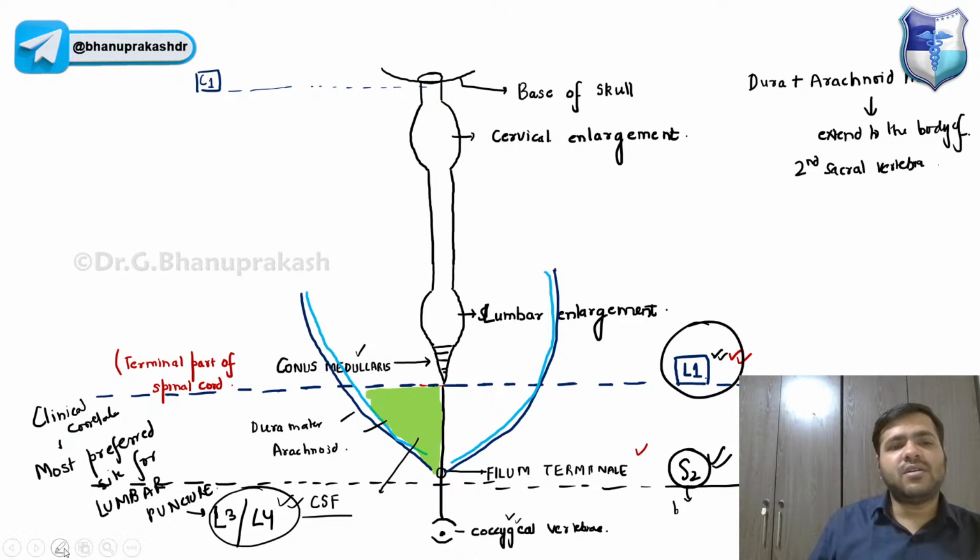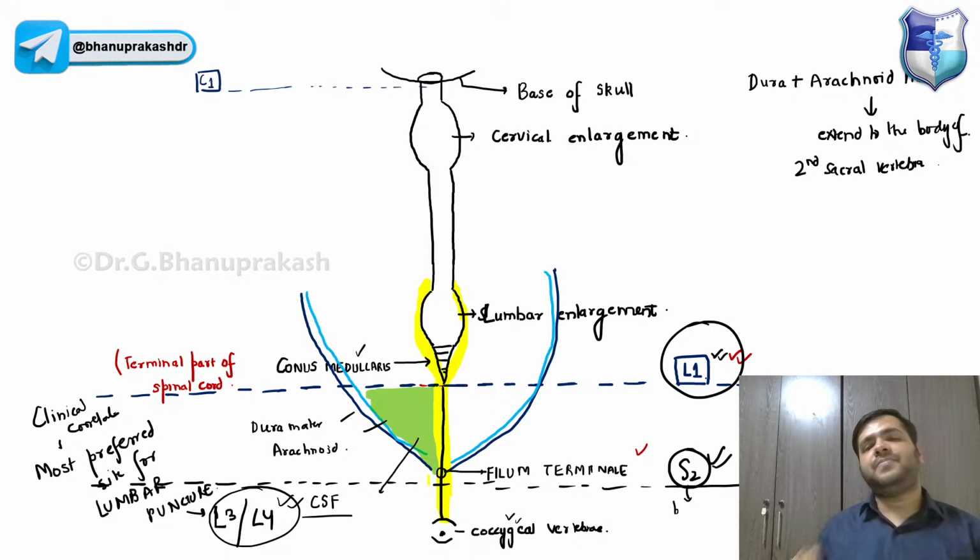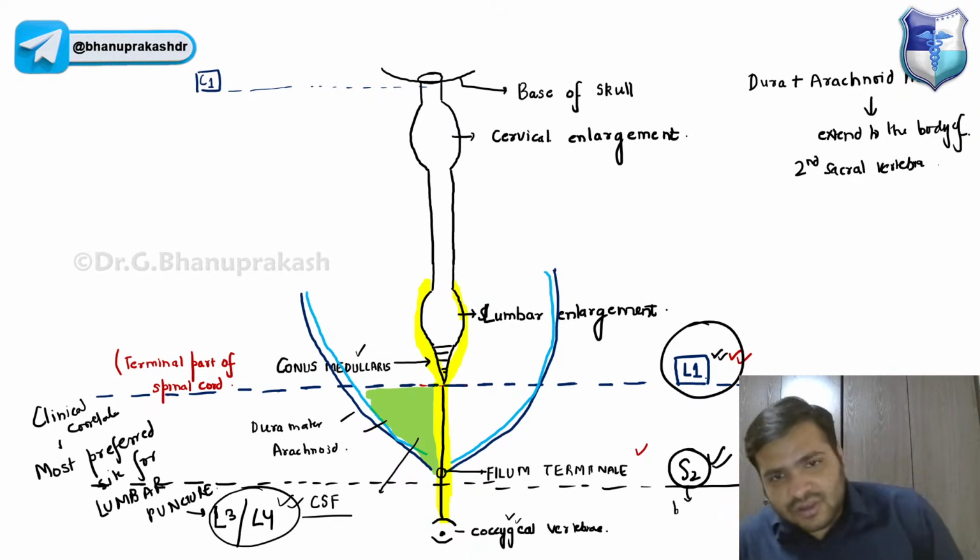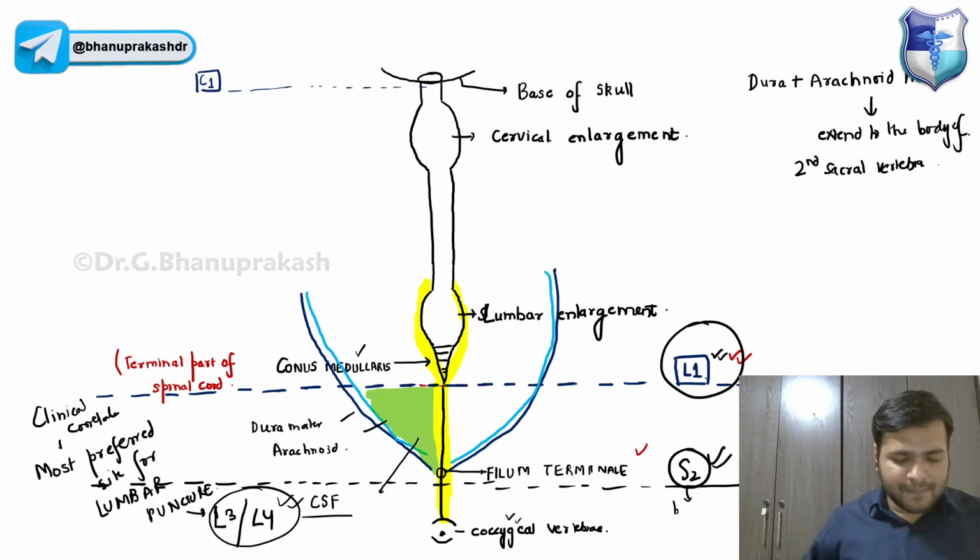Now, guys, one more important thing about the pia mater. The pia mater is not ending at L1. It is not ending at S2. It is going up till the coccygeal vertebra, guys. It is bound with the filum terminale, the extension of the spinal cord, and it goes up till the coccygeal vertebra.